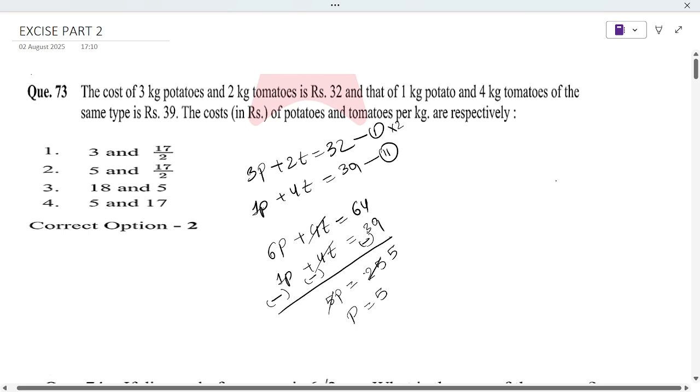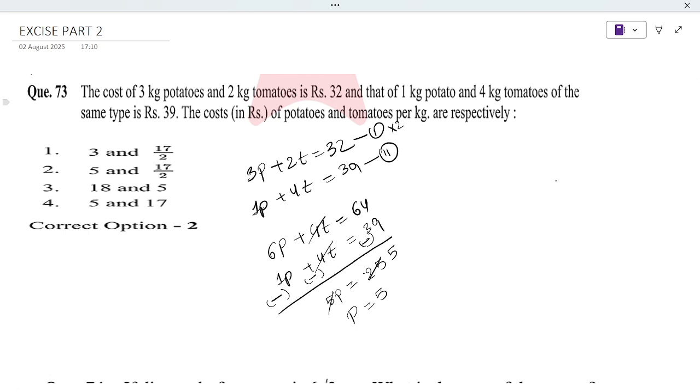They're asking us to find tomato also. Looking at the options, the potato price is 5, so option 1 is cancelled, since 5 is not there, and 18 is not there. So either option 2 or 4. Let's check: you just put p in either equation 1 or 2.